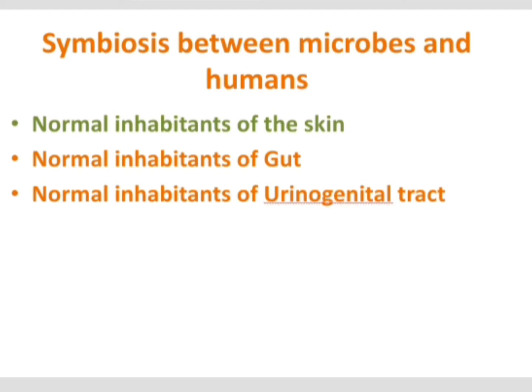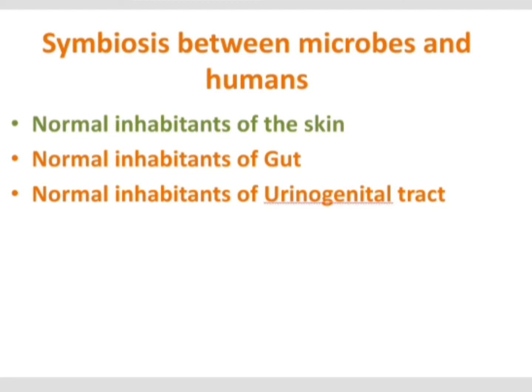So, the peculiarity of these probiotics is that they form mutualistic association with the human body. So, we know that in mutualism both the partners get benefited. So, human body will provide some essential nutrients that facilitate the growth of the microorganism, and microorganism in turn provide certain essential nutrients that facilitate our growth.